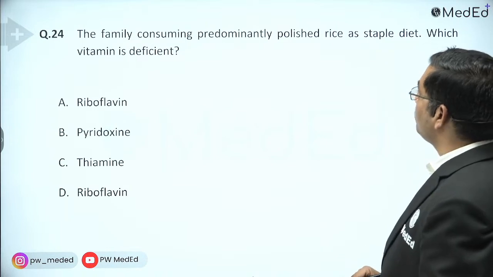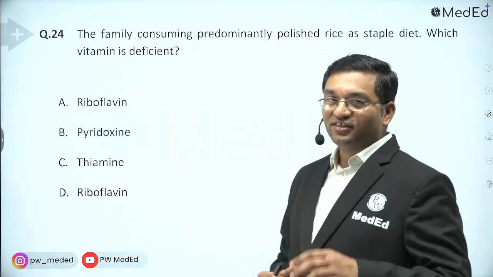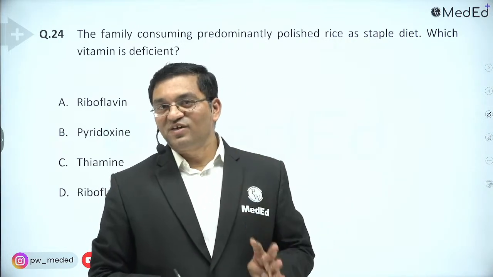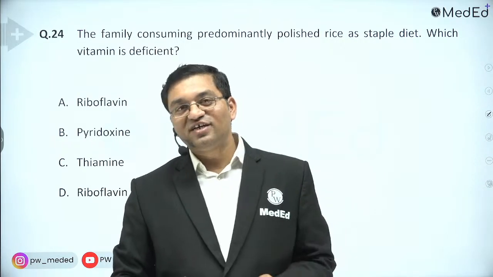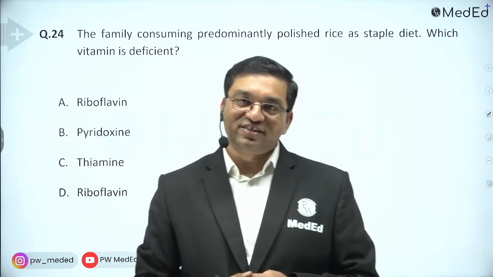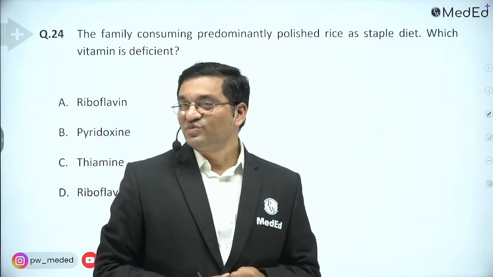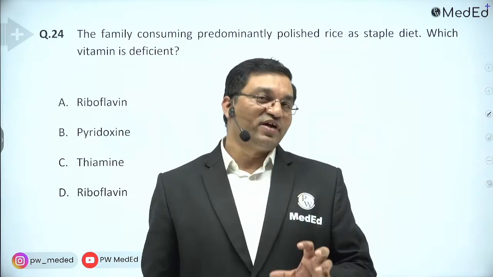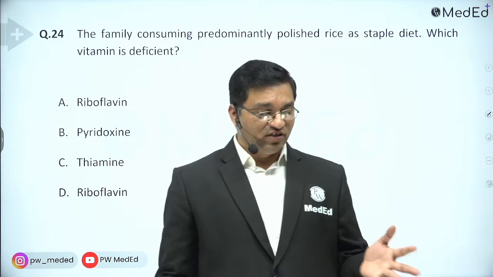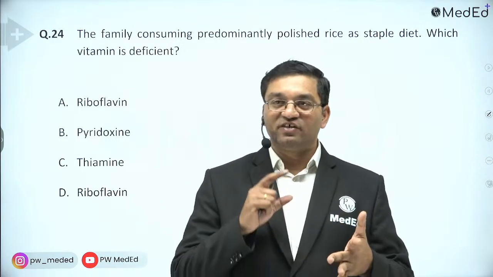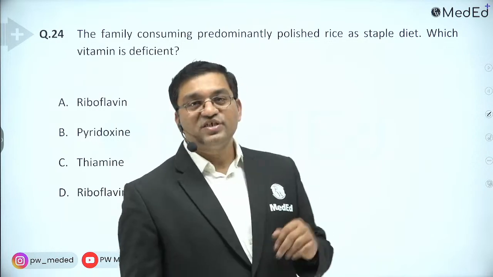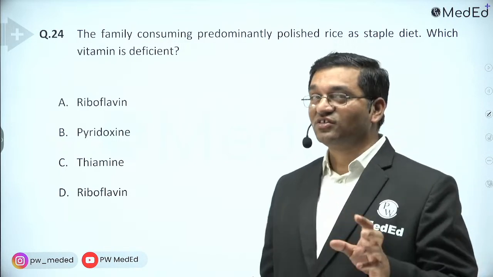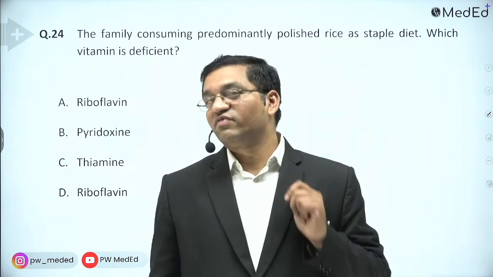The family consuming predominantly polished rice. Now we are shifting. Pyruvate dehydrogenase complex, then the alpha ketoglutarate dehydrogenase complex, branched chain keto acid dehydrogenase complex, and the coenzyme related with these complexes, that is thiamine pyrophosphate. Again, an important top rated question for any examination, whether FMGE, INICET, or the PG entrance examination. I already told you that there were 5 questions on a single topic, but from different subjects.